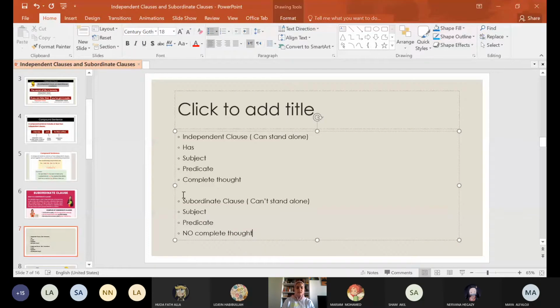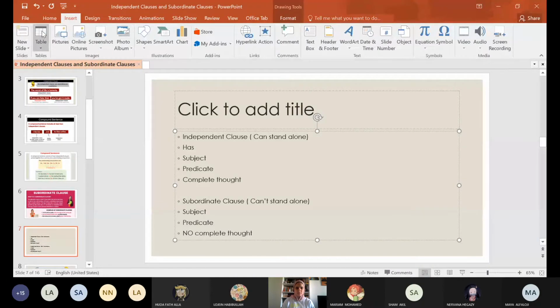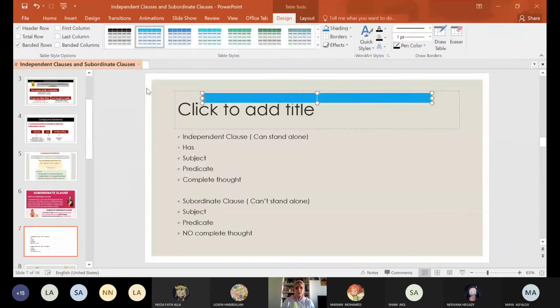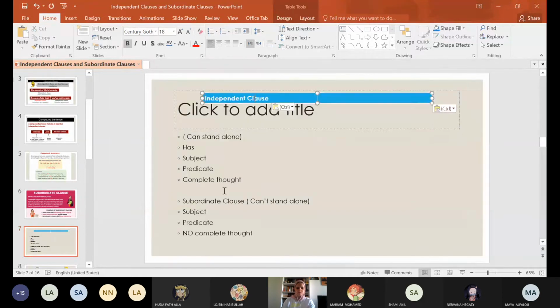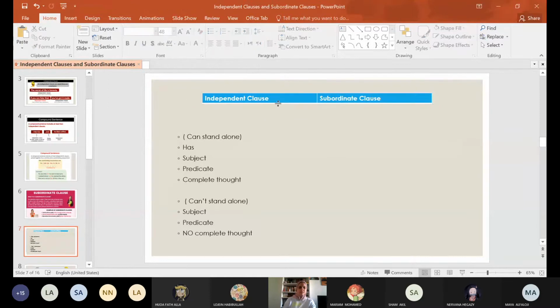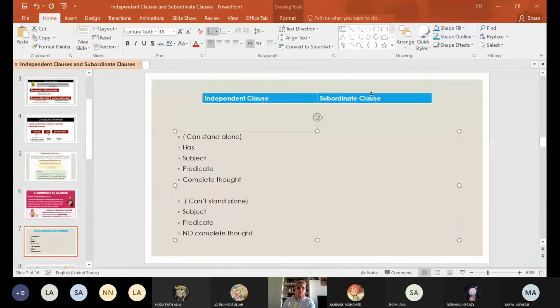This is it. If we make it in the shape of a table like here, independent clause here, and subordinate clause here. Okay, so independent clause, what, girls? Yes, an independent clause can stand alone.